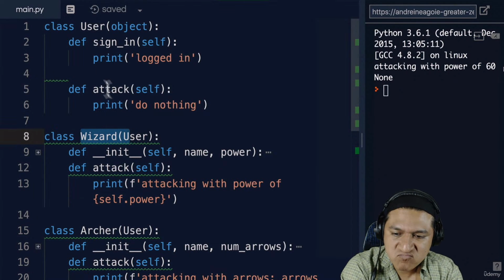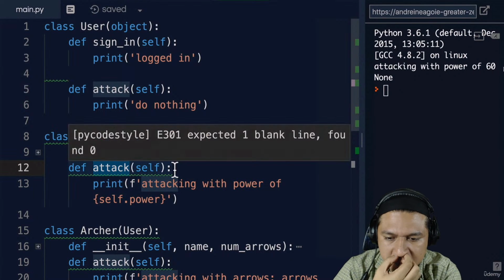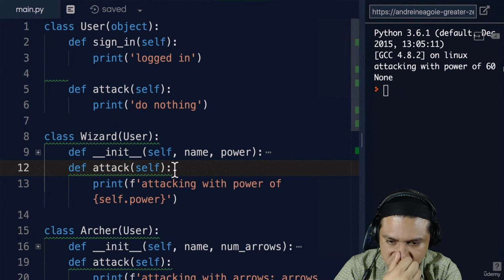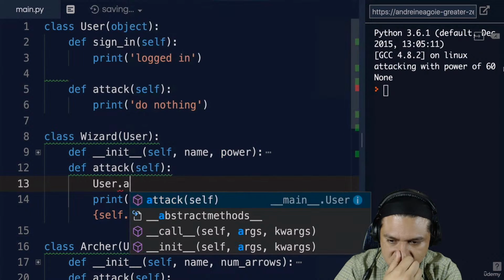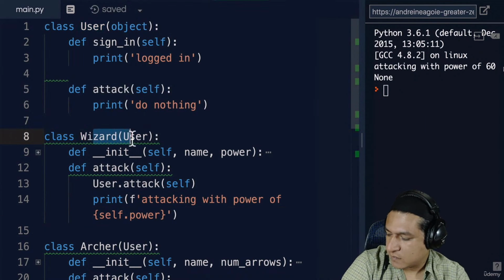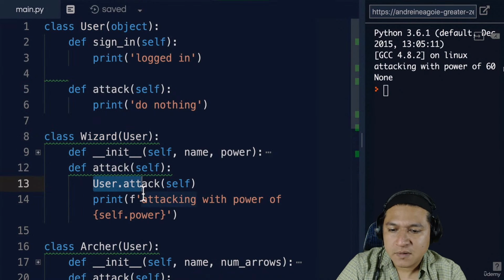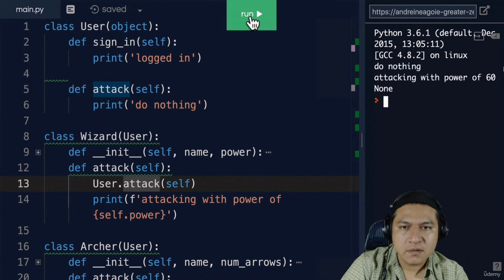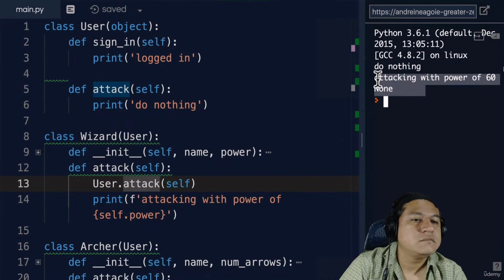But let's say I wanted to have both user and wizard run the attack method. How can I do this? This is something we'll explore a little bit more in the next video, but for now, I can say user.attack and give it self, because I accept user as my parameter in here, and I can run user.attack. So let's see what happens. If I click run, I have do nothing and attacking with power of 60.